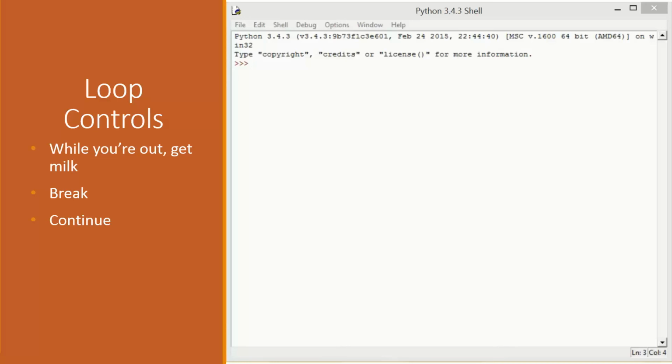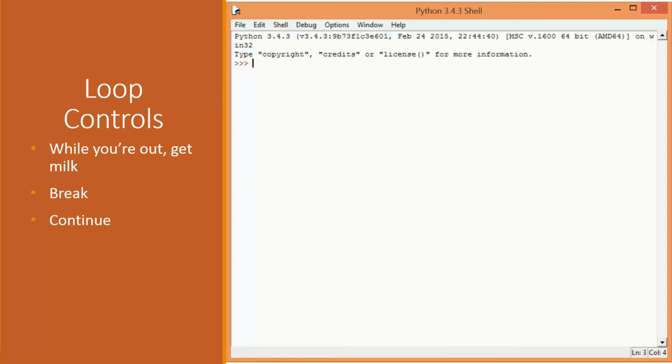If you use it in a while loop, it will cause the loop to exit, regardless of the condition. If you use the break in a for loop, it will exit regardless of where the for loop is within that list. And this is very useful sometimes. So to illustrate that, let's look at an example. So we were saying that we can do an infinite loop. So while true is an infinite loop, the condition obviously is always true.